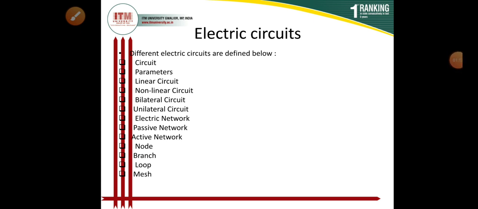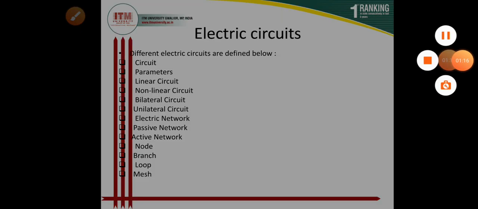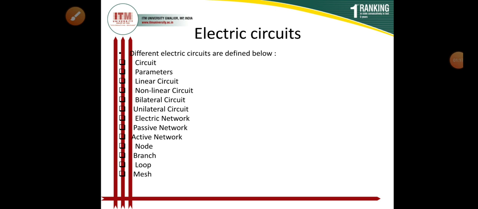So in our electrical circuit we should understand the terms like circuit, then what are parameters, then linear circuit, that means what is linear circuit, then we'll learn what is non-linear circuit, then what is bilateral circuit, then you should learn what is unilateral circuit, then you will learn what is electrical network, then you will learn what is passive network, then what is active network, then you will learn what is node, then after that you will learn what is branch, loop and mesh in a circuit.